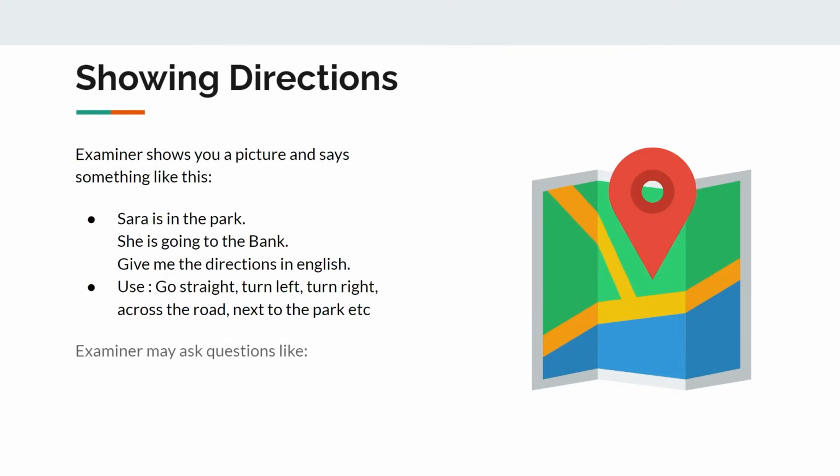Or the examiner may ask some other question. So if he shows you a map, he might ask where is a particular shop, or where is a particular institution, or where is a school, for example, where is the bank, where is the hospital, and you can easily mention the directions to that place. You can also practice this with your friend or your partner to make things easier.